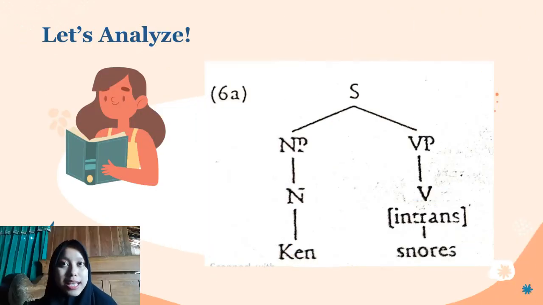Okay, let's move to analyze the sentence. From the previous example sentence, we can divide it into noun phrase and verb phrase. The noun phrase can be reduced to a noun which is occupied by Ken, meanwhile snores functions as a verb from an intransitive verb.